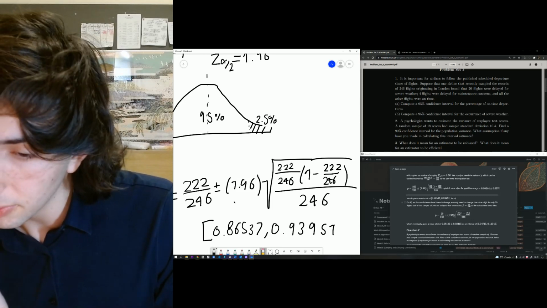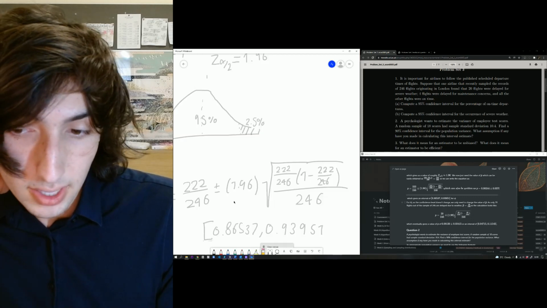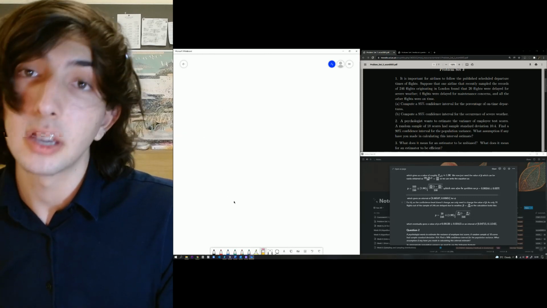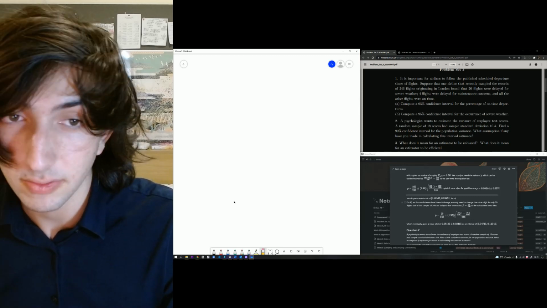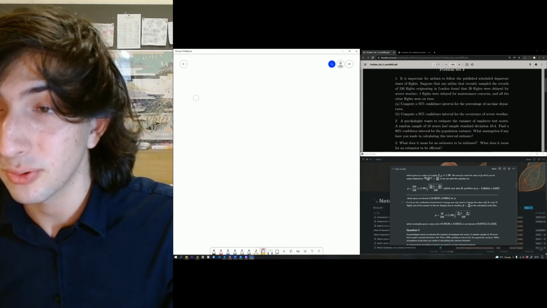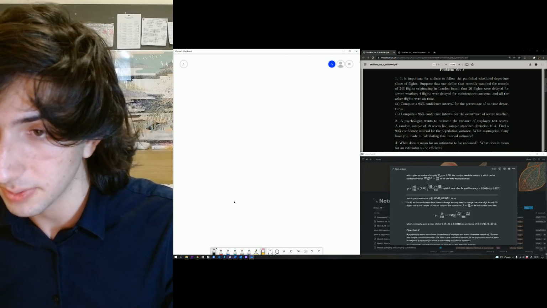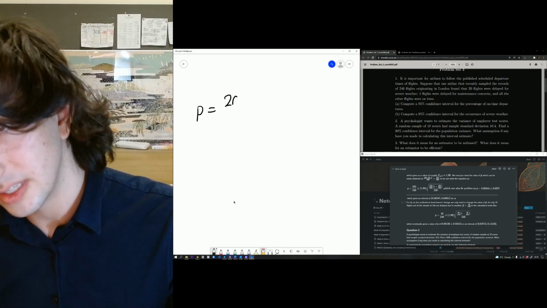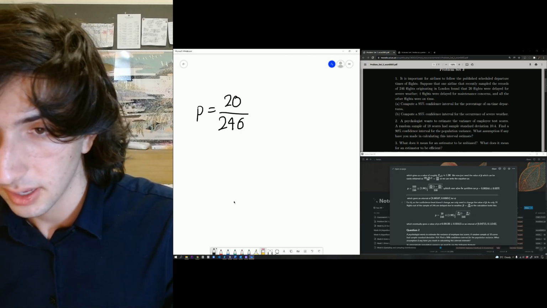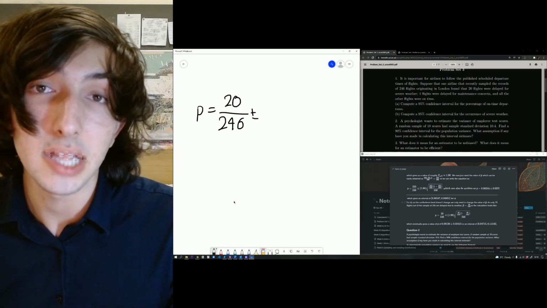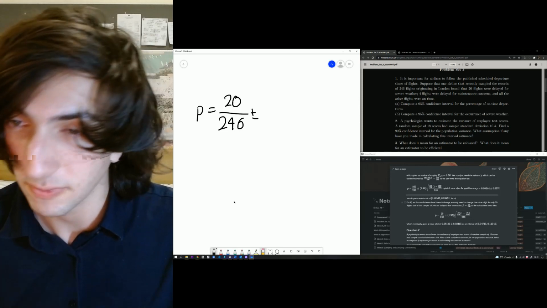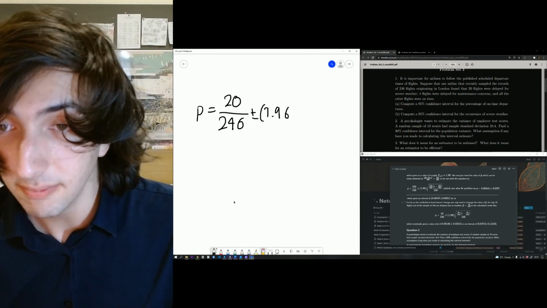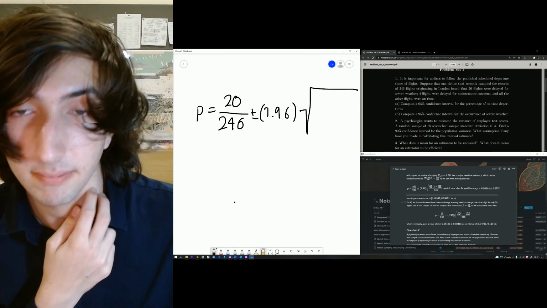Now, for the other one, it's asking for a 95% confidence interval for the occurrence of severe weather. We know severe weather occurred 20 out of 246 times. So we're going to rewrite this as 20 out of 246, plus or minus, and remember, we're going to use that same value of z alpha over 2 because it's the same confidence interval. So 1.96 again, and then we're going to do the same thing, essentially.